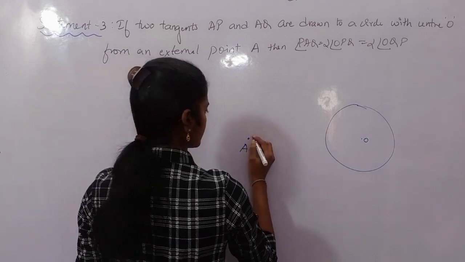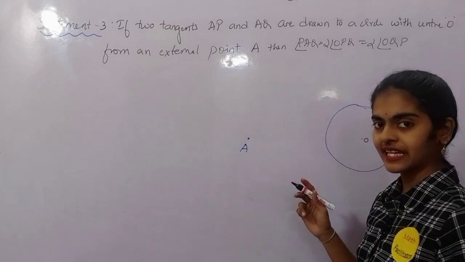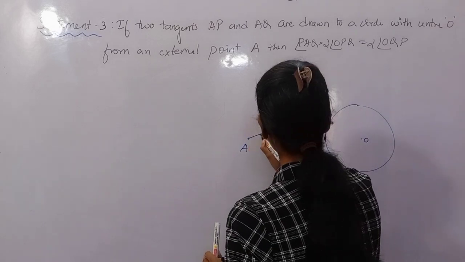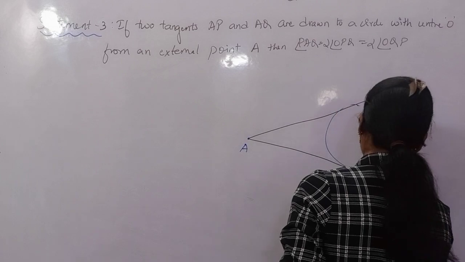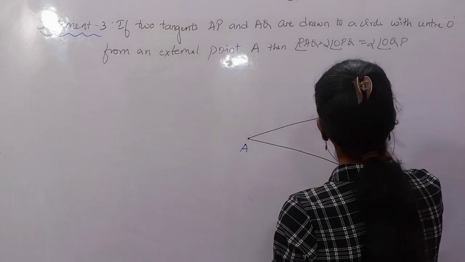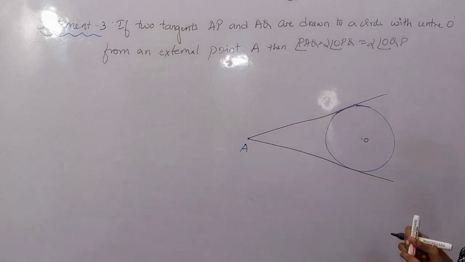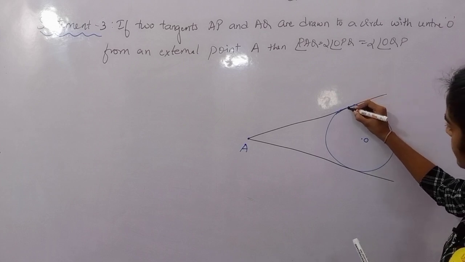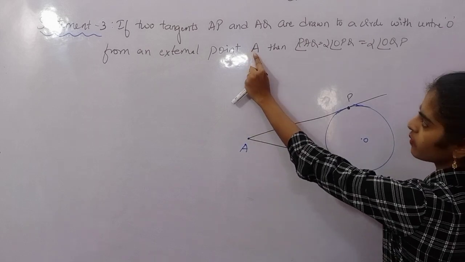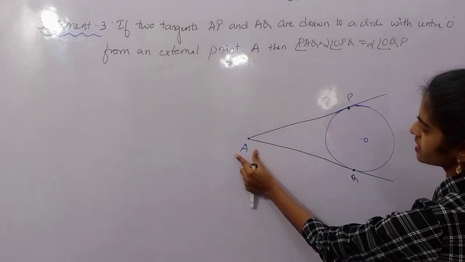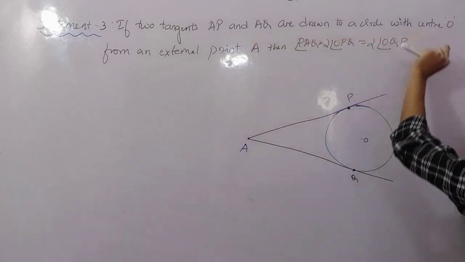So let me draw the tangents first. And you keep thinking, how shall we solve this question? Okay, so this is one tangent. This is the other tangent. Okay, so these are the two tangents. So let me take it as AP. This is AQ. A is the external point, and from external point A I have A to P one tangent, A to Q one tangent to a circle with center O.